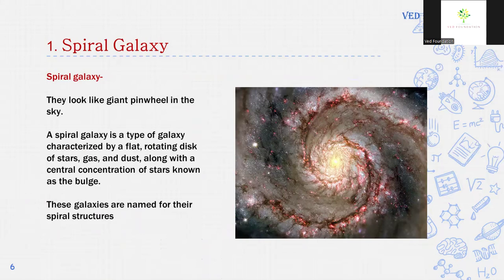Spiral galaxy. Spiral galaxy look like giant pinwheel in the sky. The spiral galaxy is a type of galaxy characterized by a flat rotating disk of stars, gas and dust along with a central concentration of stars known as a bulge. These galaxies are named for their spiral structure.